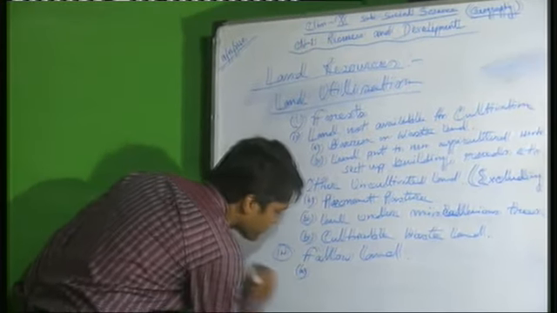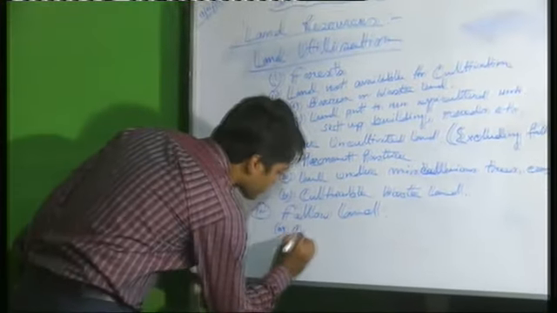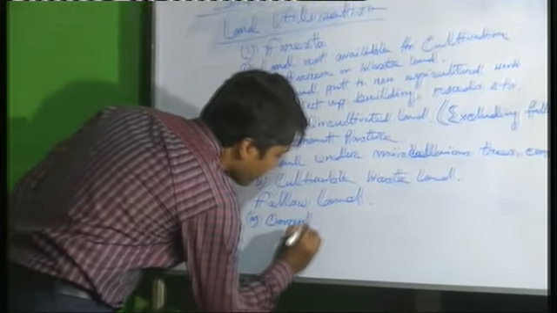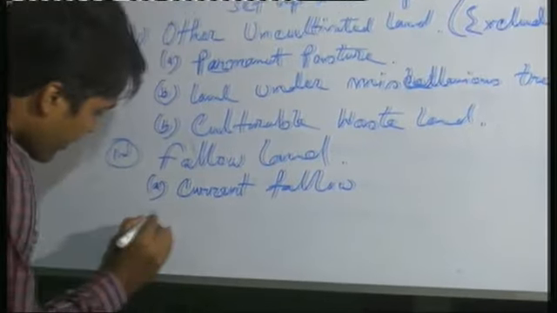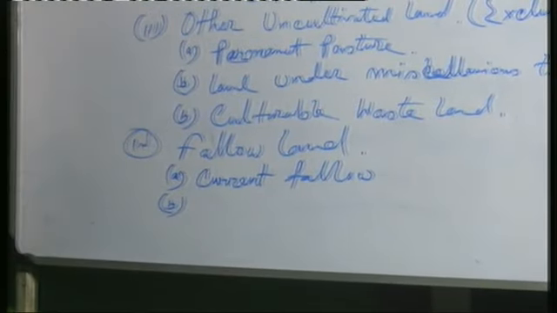Number 1, current fallow. Number 2, other than current fallow.